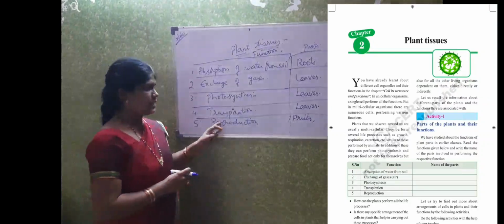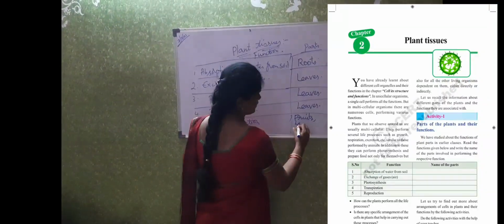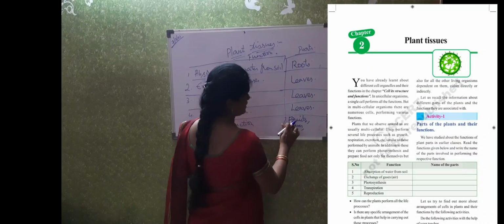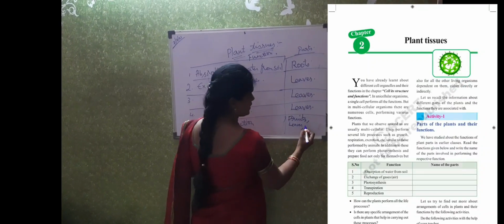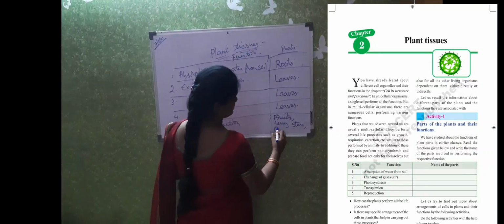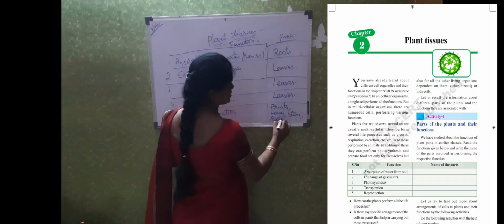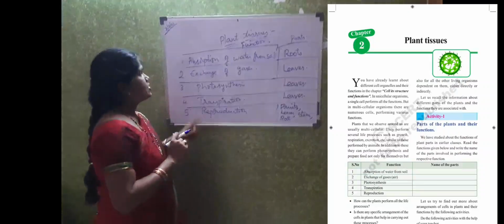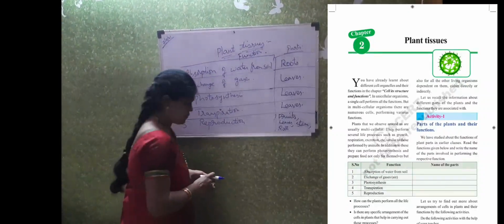Apart from that, for reproduction we have leaves. In some plants leaves will take part in reproduction. In some plants stem will take part in reproduction. In some plants roots will take part in reproduction, like that. Okay. So this is about the first tabular form.